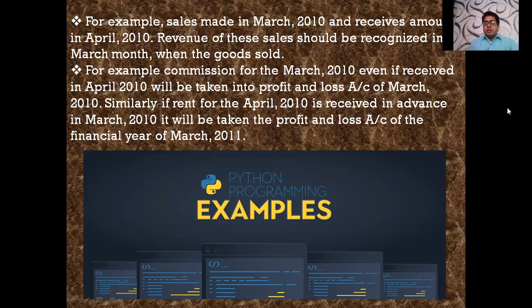Similarly, take the rent example, which is received in advance in March 2010. It will be recorded in the profit and loss account of the financial year 2011. The rent is received in advance in March 2010, so you will record it in April.